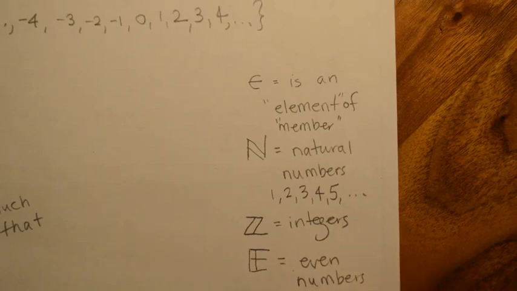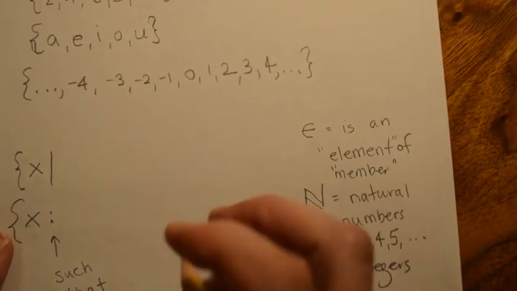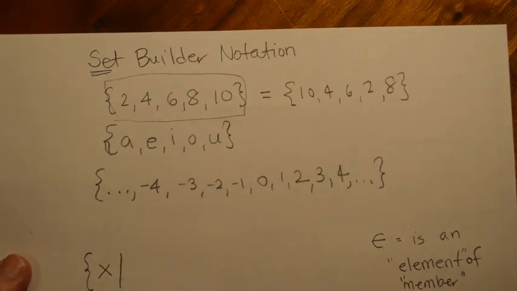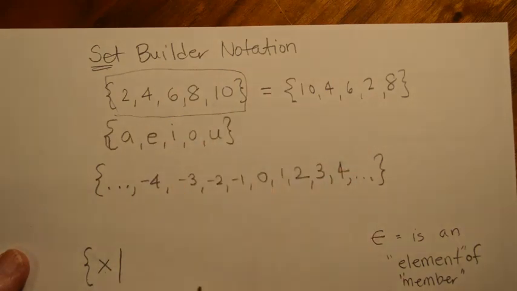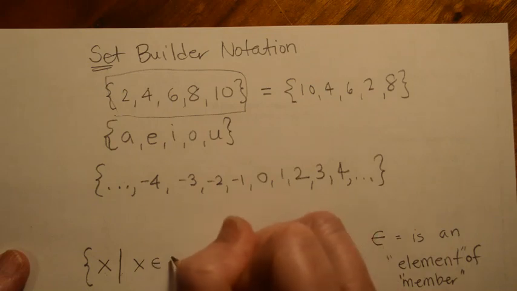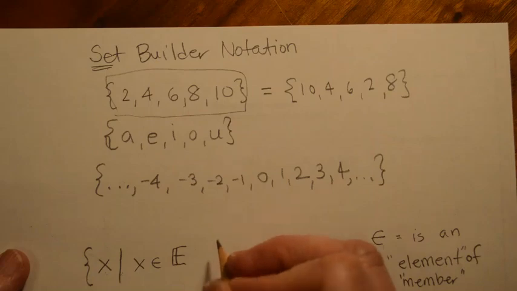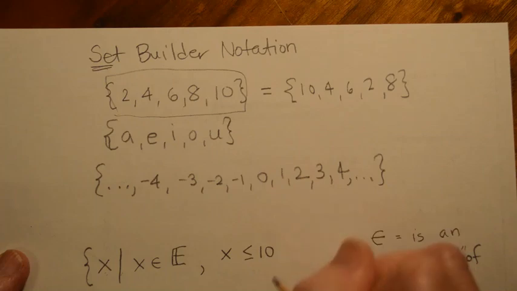E is the even numbers. Odd is odd numbers. Okay, so let's say we wanted to talk about this set right here. All right, I just wanted to get 2, 4, 6, 8, and 10. So the first thing I would say is that these are even numbers. So I would want to say that X has to be a member of the even numbers. But if I just stopped there, I would get things like 12 and 14 and 16 and 18. So I also want to say that X has to be less than or equal to 10.